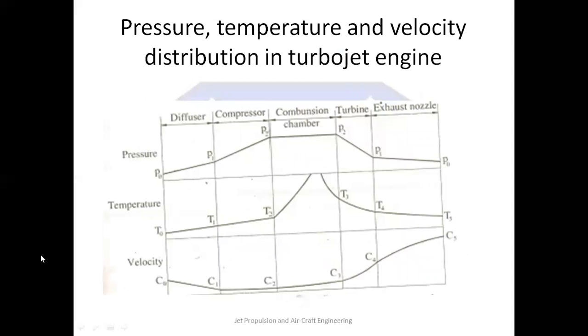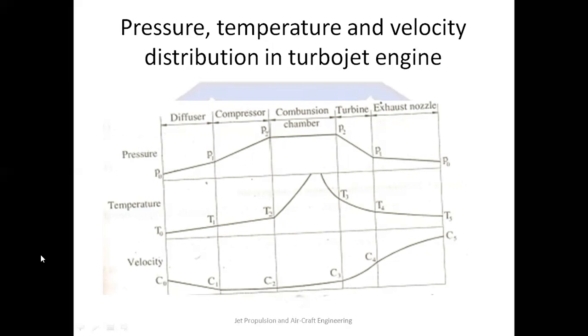Now, this diagram describes the pressure, temperature, and velocity distributions in the turbojet engine across all the different components. So you can see the diffuser, compressor, combustion chamber, turbine, and exhaust nozzle in this diagram, and you can see the variations of pressure, temperature, and velocity through all these components. Let's begin with the pressure.